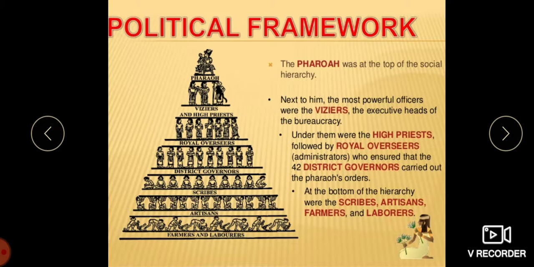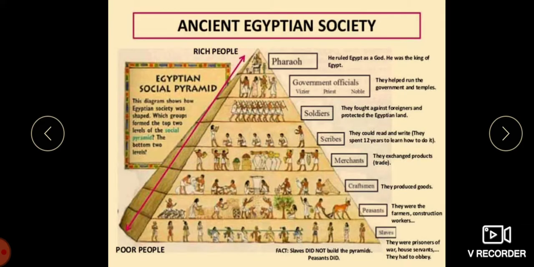So the kings of Egypt were called pharaohs. Menes was the first pharaoh. His capital was Memphis. Among all the pharaohs after Menes, Khufu, Amenhotep, and Thutmose were prominent. You can see this. The Pharaoh was the king. He ruled Egypt as a god. He was the king of Egypt. You can see here.